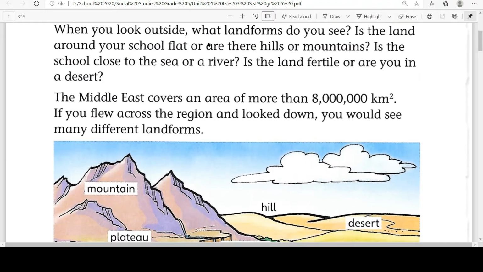When you look outside, what landforms do you see? Is the land around your school flat, or are there hills or mountains? Is the school close to the sea or a river? Is the land fertile, or are you in a desert?